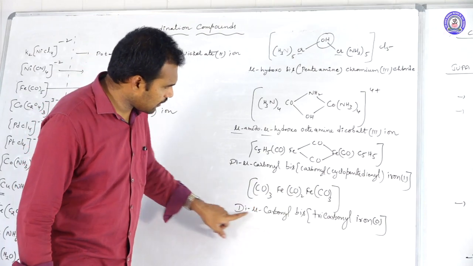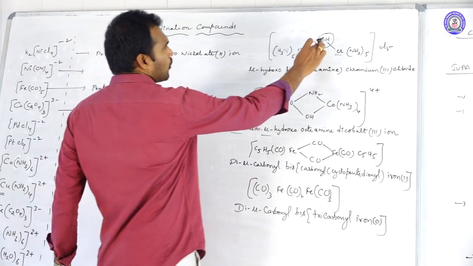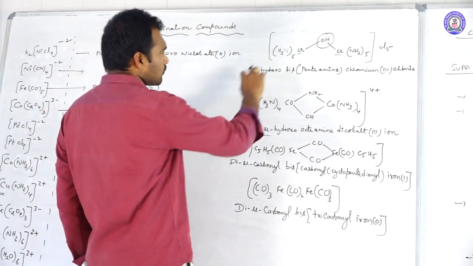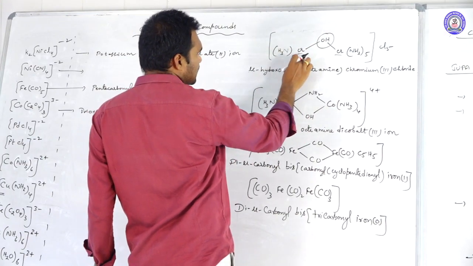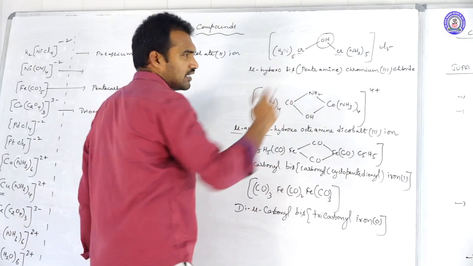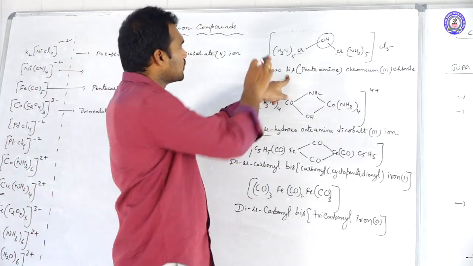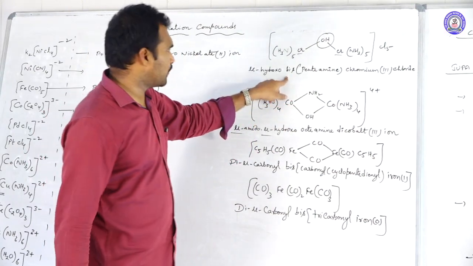Here also, dimu carbonyl. So, understood? Now check that. After you write the name of the bridge complex, this complex is the same now. So this side NH3 5 Cr, this side NH3 5 Cr. So bis. Why am I writing bis? Because these two complexes are same. Two sides are same. That is why bis,